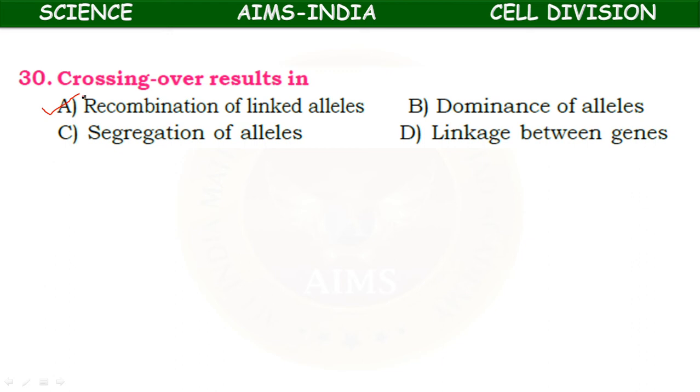It is nothing but genetic recombination, which results in the exchange of genetic material between the sister chromatids, between the paternal and maternal chromosomes, okay, which results in the formation of the zygotic nucleus, after which the division takes place and the new characters are transferred. Okay.